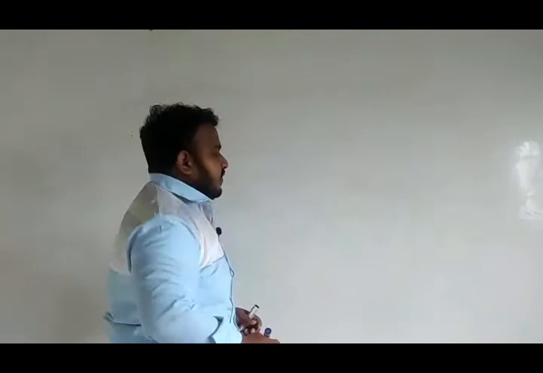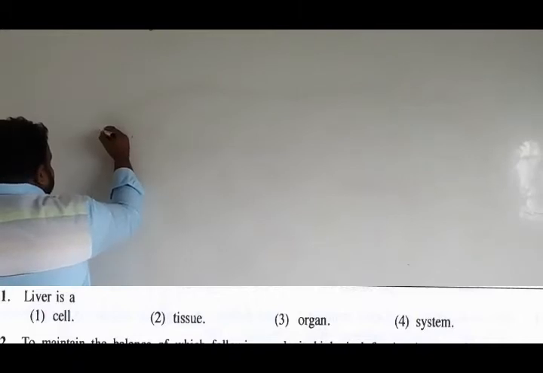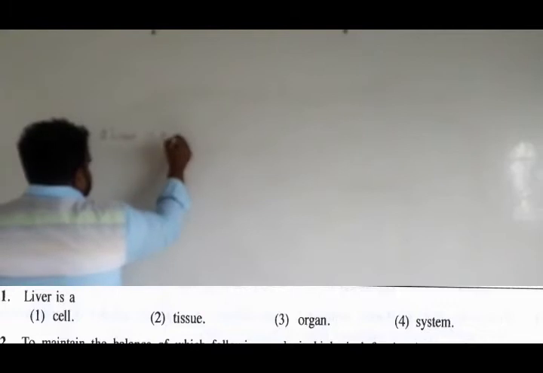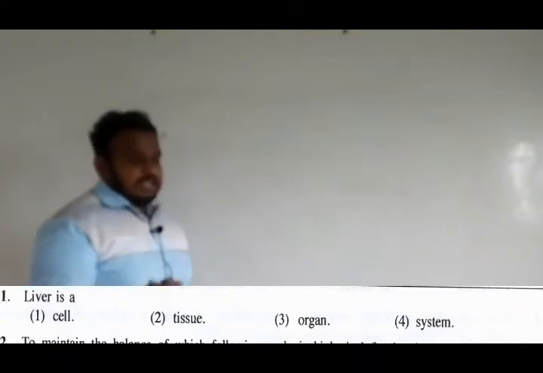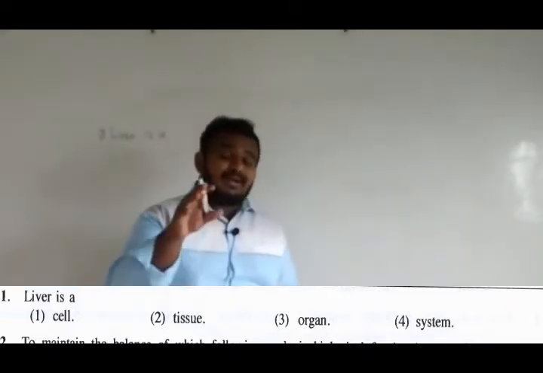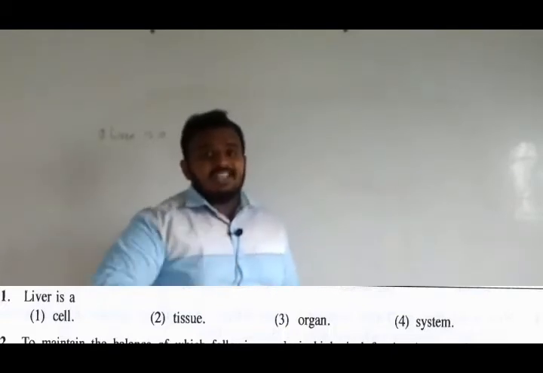The first question they have asked in the 2019 paper is: what is liver? Liver is a, and they have given you four different answers. Before getting into it, what they basically expect from you is this: you know that there are several characters of organisms. One of the most prominent characters of organisms is organizational levels.